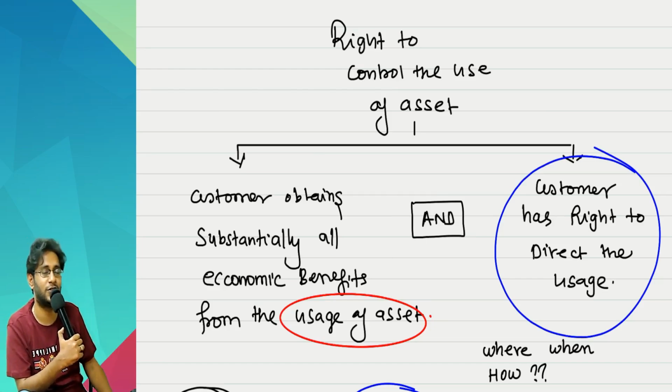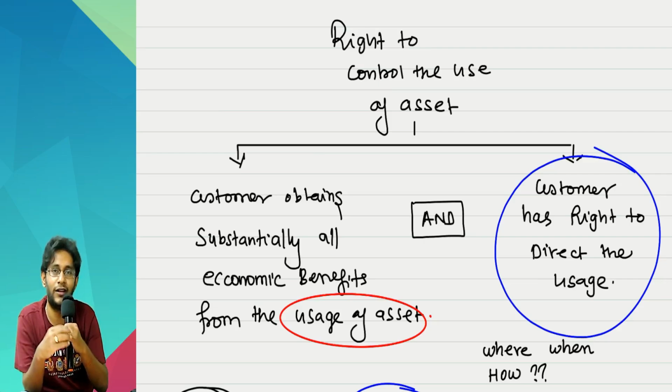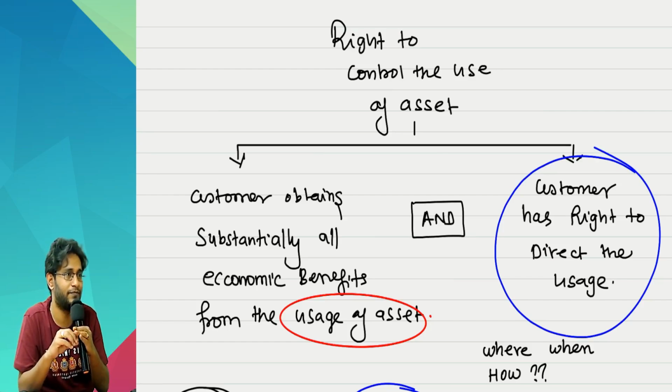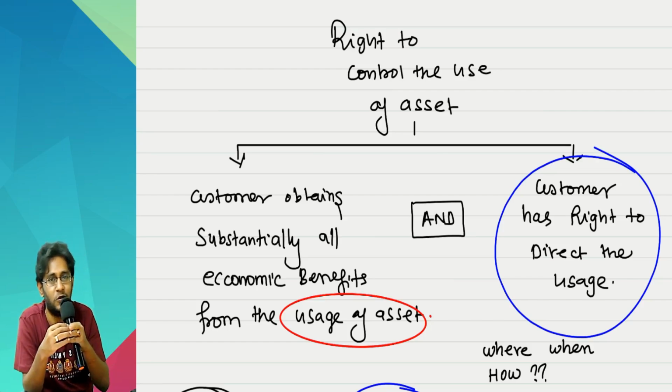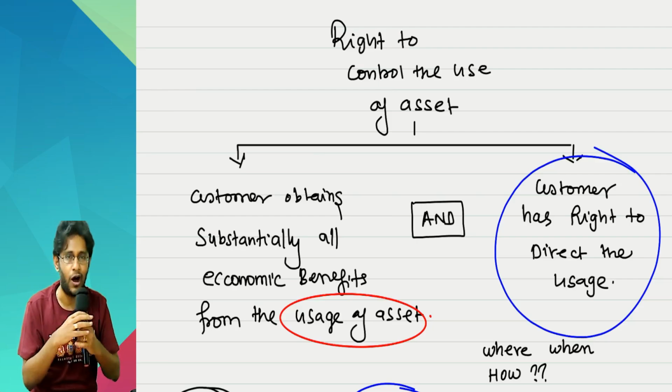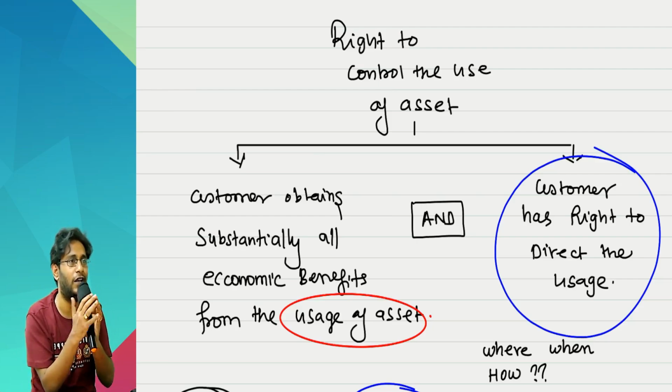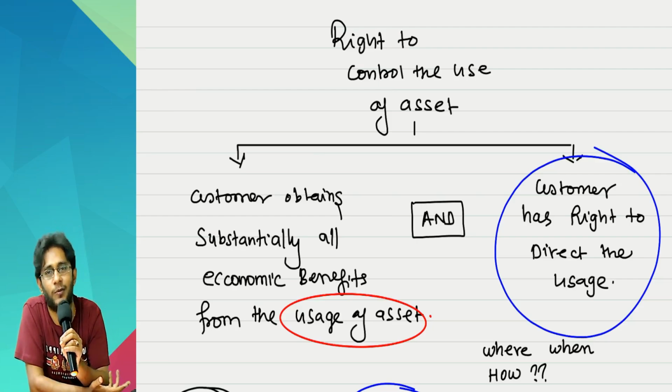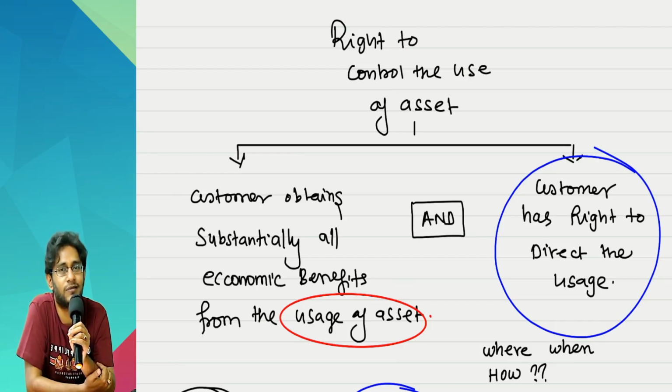Then the standard says, chalo. Where the asset has to be used is predetermined. When to use, that right also you don't have. Right to operate, you don't have. Then things are looking very bad for you now, because how, where, when, everything is predetermined, sir. When everything is predetermined, what right will you exercise?